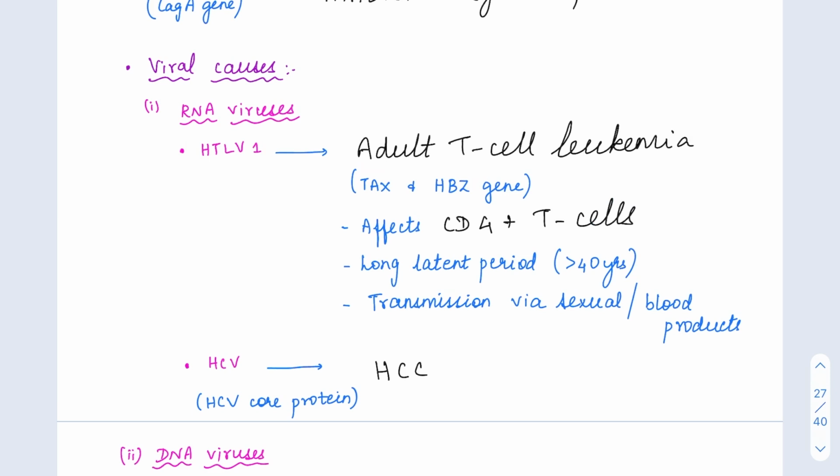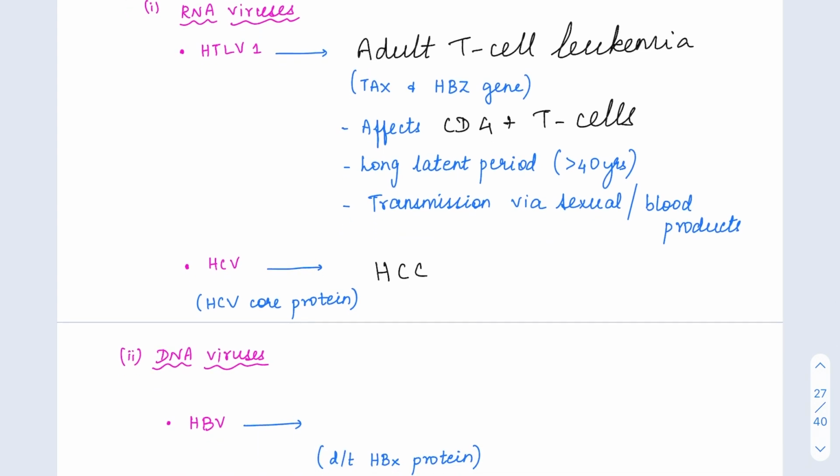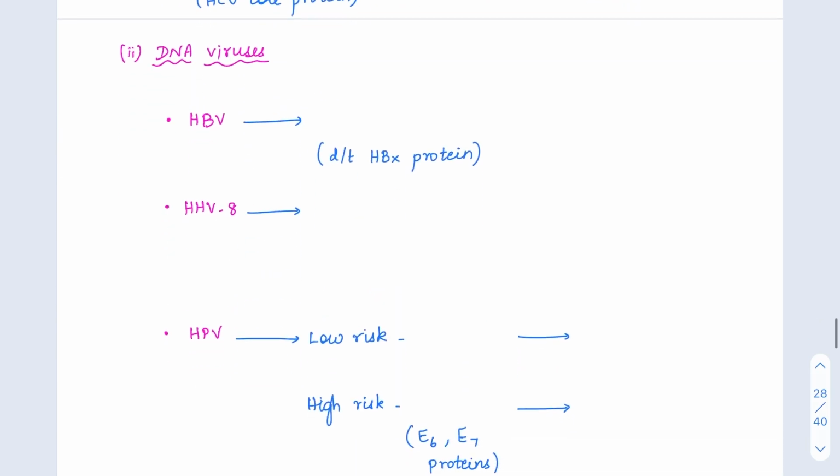It has two genes, the TAX gene and the HBZ gene, which convert CD4 positive T cells into leukemia. Usually after exposure to this virus, it takes around 40 years or more to develop leukemia, so there is a very long latent period. Its transmission is via sexual or parenteral transmission.